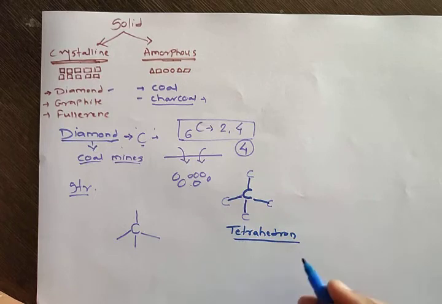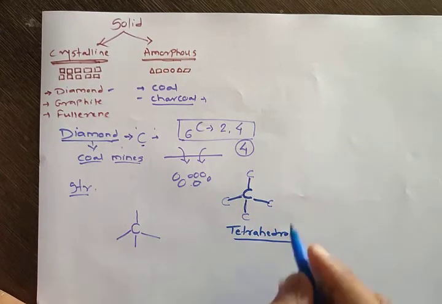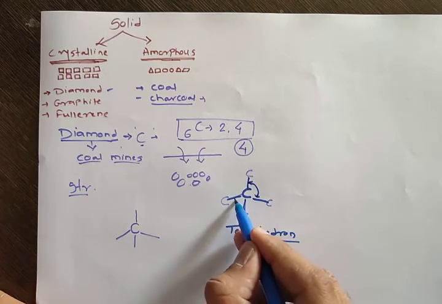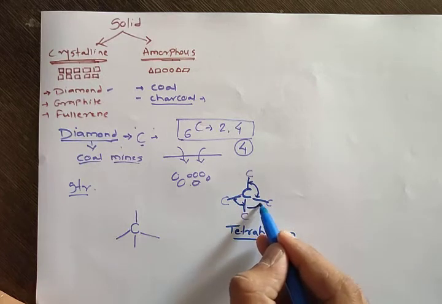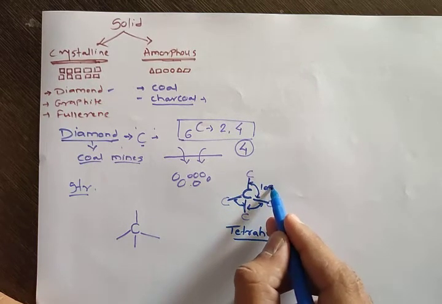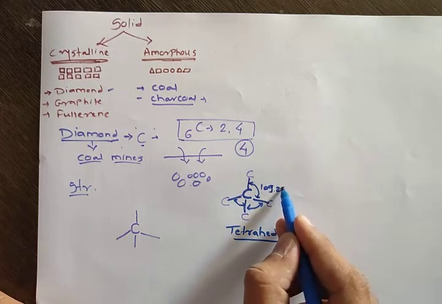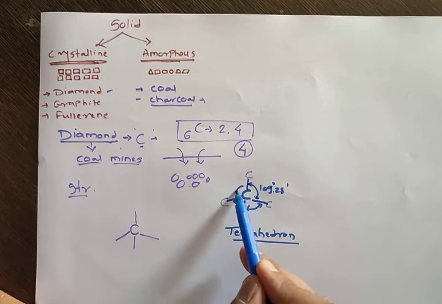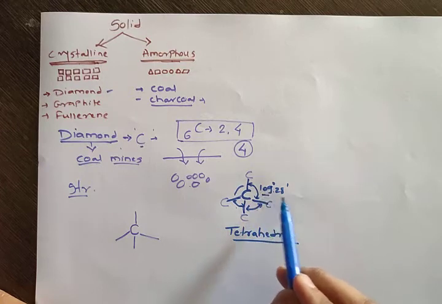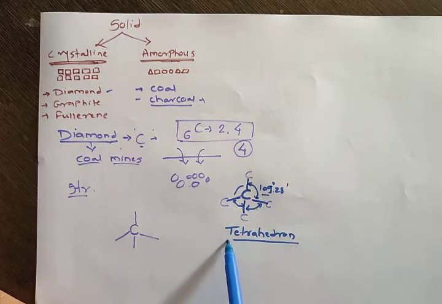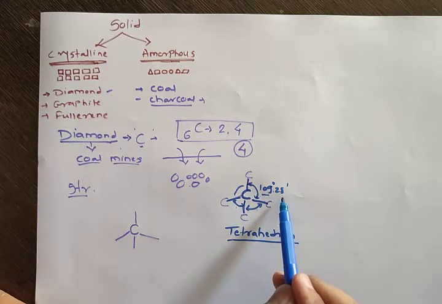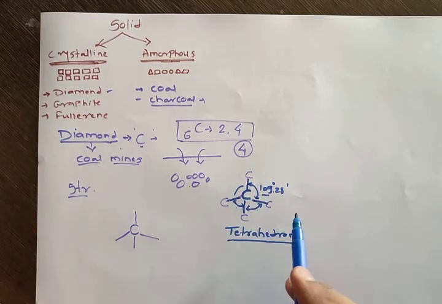Now what is this tetrahedron? Tetrahedron is a special geometrical shape. Now if you count the bond angle between any two bonds, it will be exactly 109 degrees and 28 minutes. Each bond angle, this bond angle, this bond angle, this bond angle, and also this bond angle will be 109.28 degrees. So remember this, you have to study it in higher grades. So this is known as a tetrahedron. Actually on paper it looks like how will it be possible to have 109.28 degrees, but actually it is a 3-dimensional structure that you will study later on.